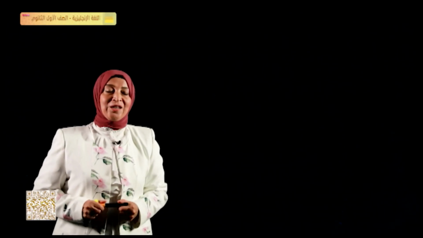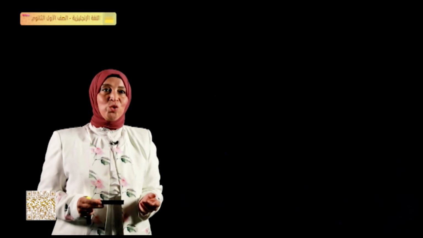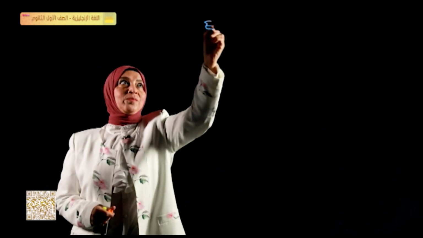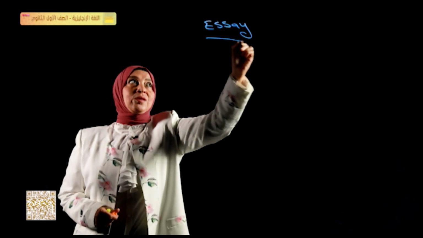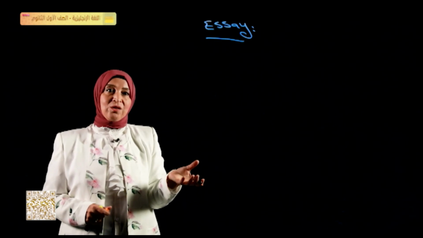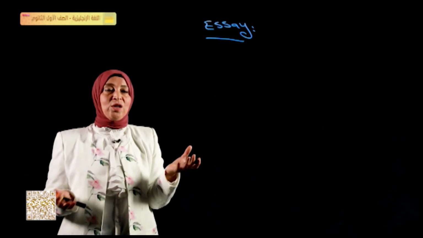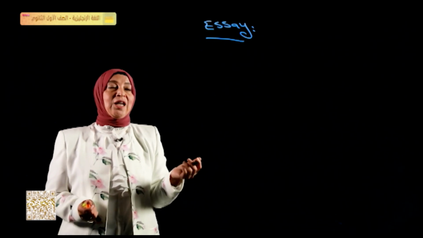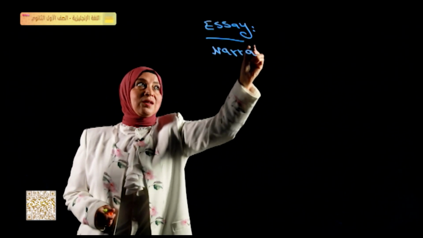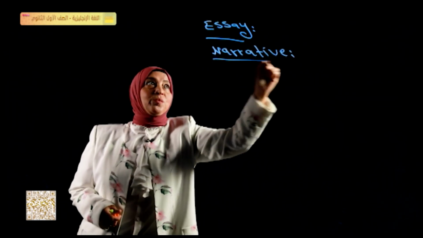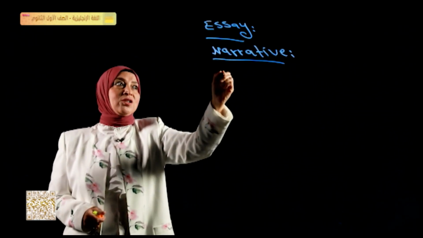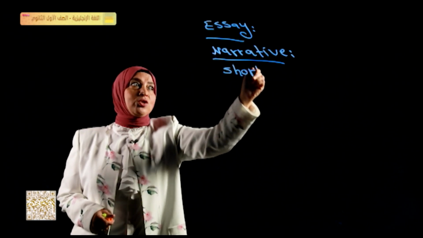As we have seen today, we can learn more about writing a short story. You know that when we write an essay, there are different kinds of essays. We have descriptive, that's to describe an event. We have argumentative, where we have 2 points of view we want to explain. And we have something very important, that's narrative. This kind of essay, narrative, means writing a story. And we have taken here how to write a short story.